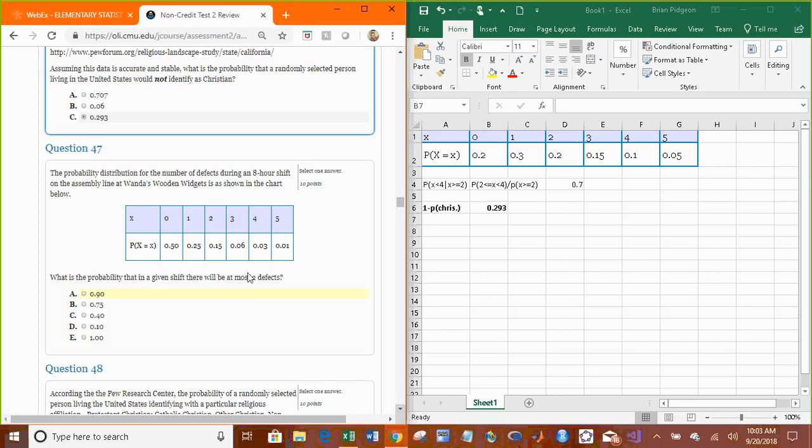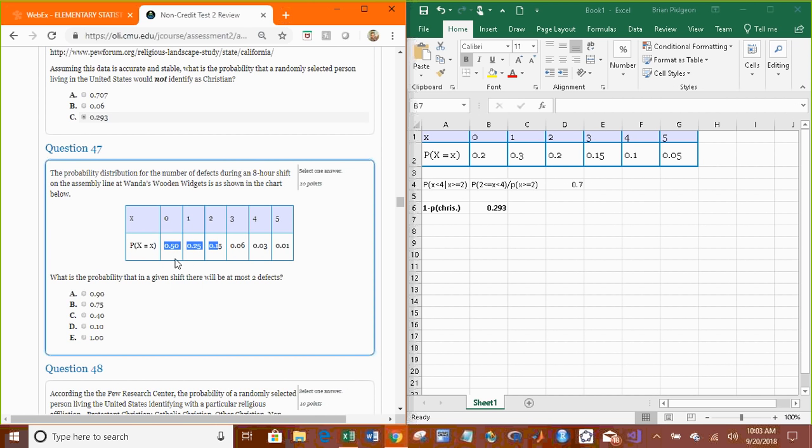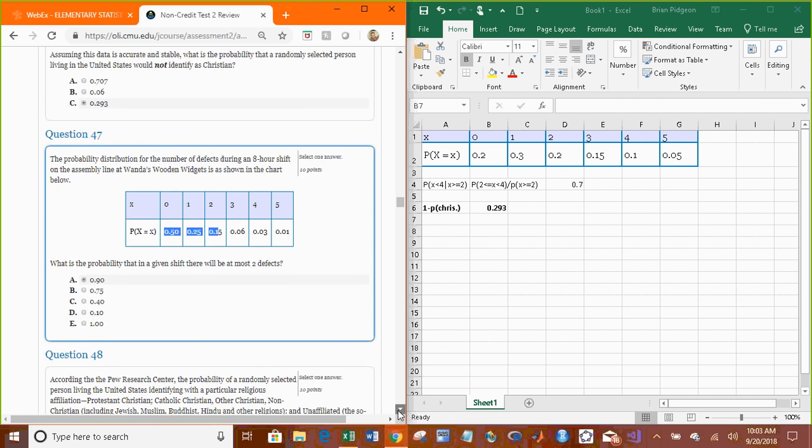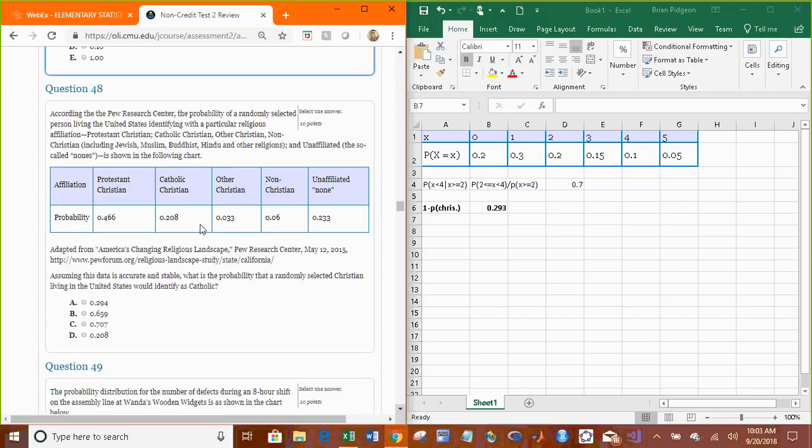Okay, this is the same one as before. What's the probability that in a given week there will be at most 2 defects? Well, that's just adding up these 3 numbers: 0.5 plus 0.25 plus 0.15, which is 0.9.